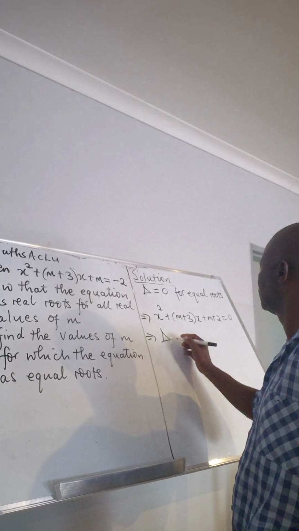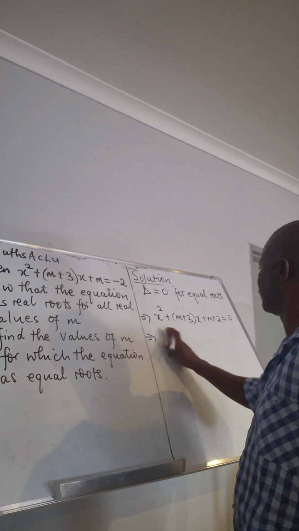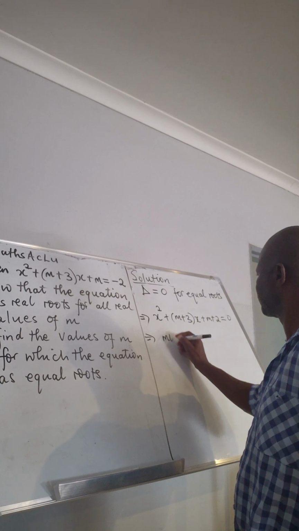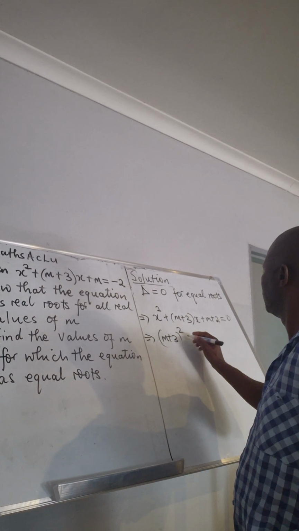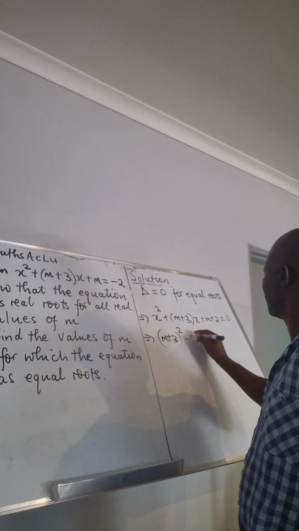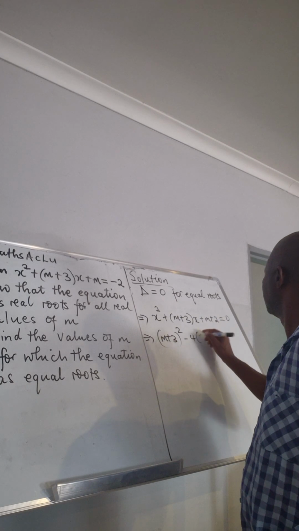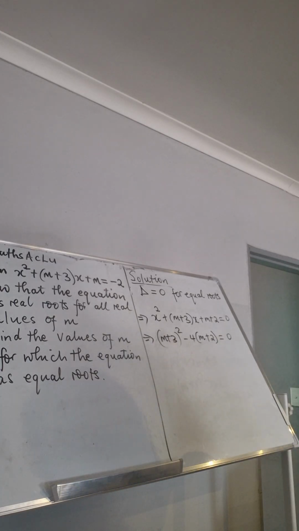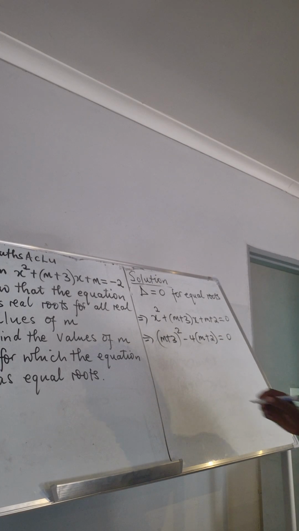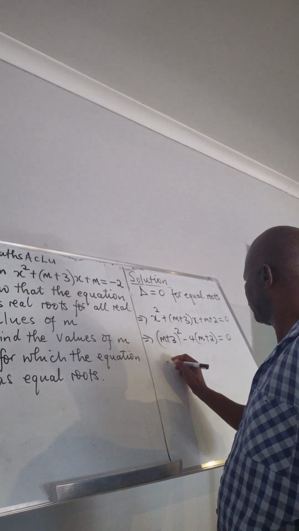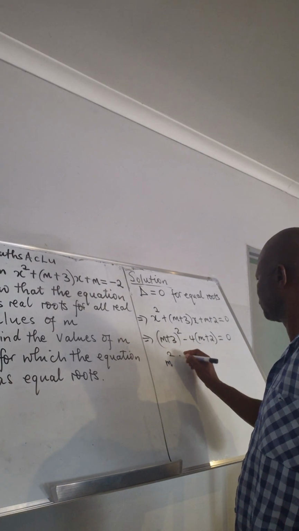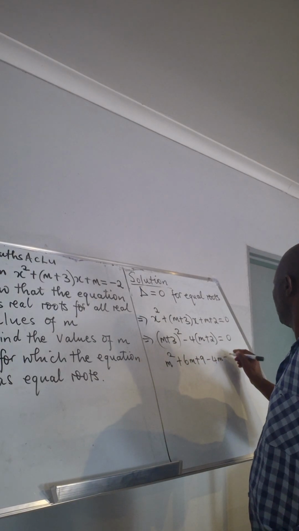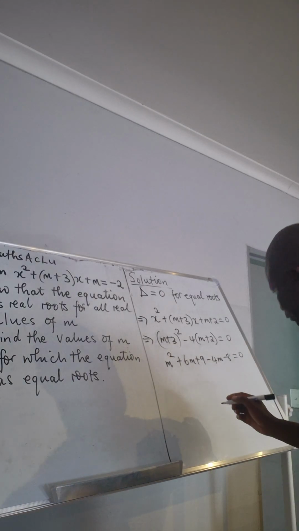The discriminant is b squared minus 4ac. This one must be equal to 0 if the roots must be equal. So we have m squared plus 6m plus 9, then minus 4m minus 8. This must be equal to 0.